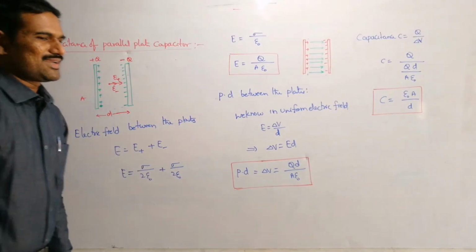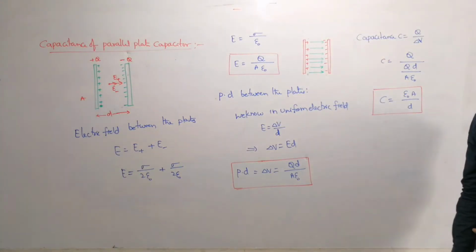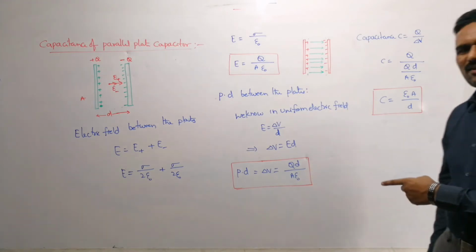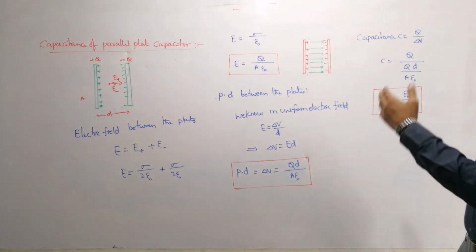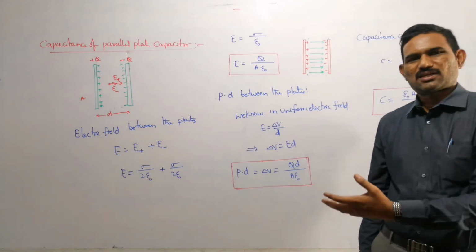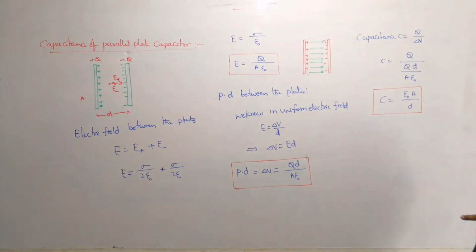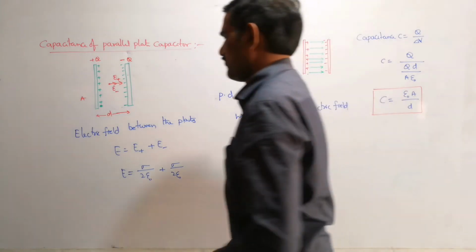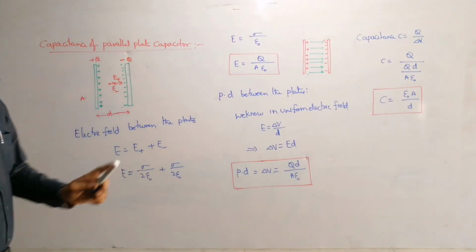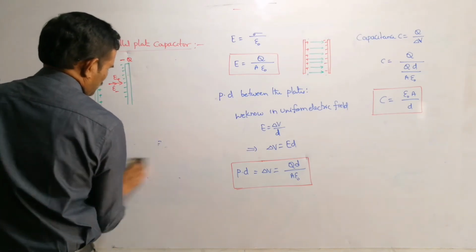From this you can understand that whenever you are calculating the capacitance of a system, you need to find the potential difference. For finding the potential difference, generally we use the definition of the electric field, and from the relation between E and V, we calculate the potential difference. That is the general procedure. Then we use the definition, the ratio of the charge to the potential difference, and from that we can calculate the capacitance. Now let us write some points regarding this.